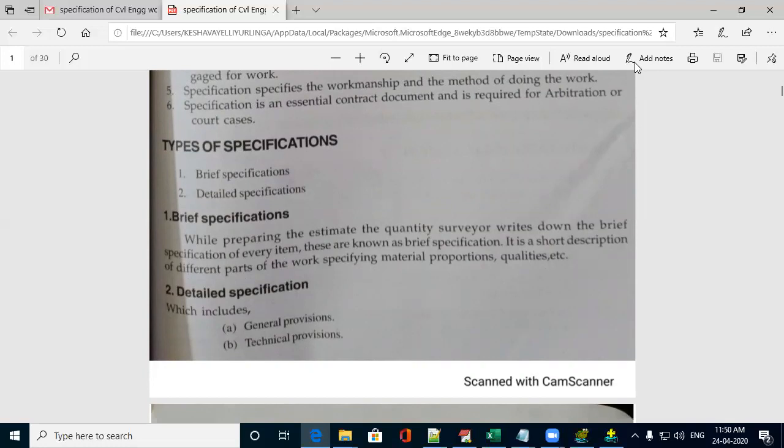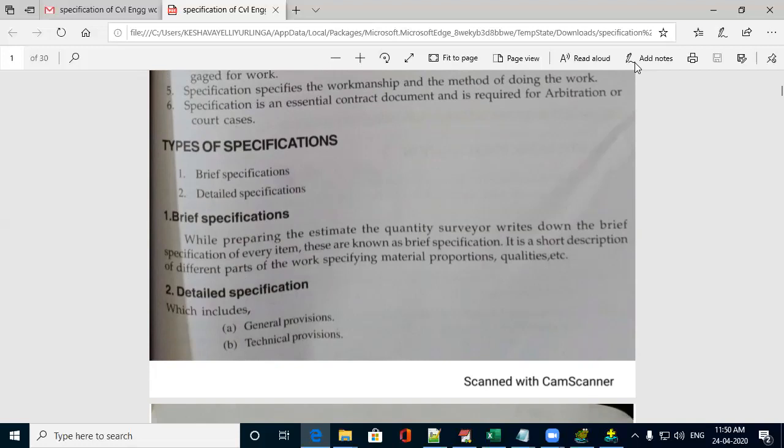Or if I say burnt brick masonry work, we will write it as BBM in cement mortar 1:6 or 1:4, whatever it is given. That small sentence which we write in the abstract table is called brief specification.